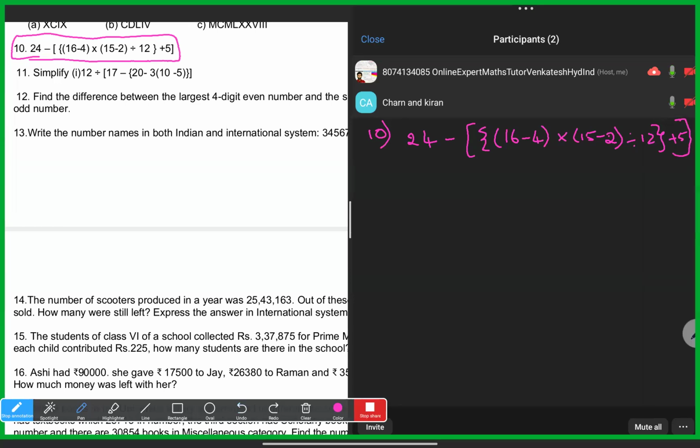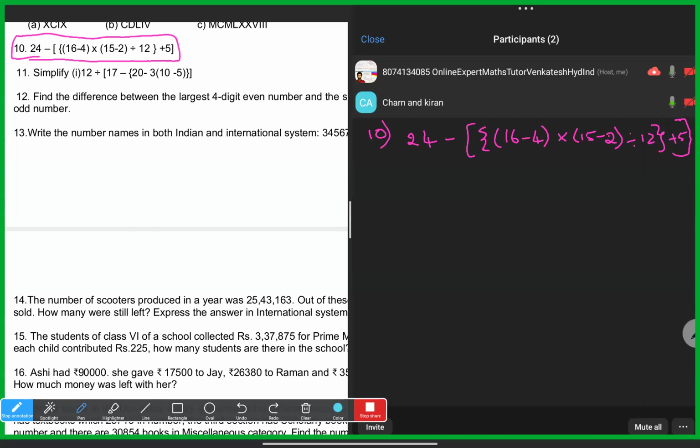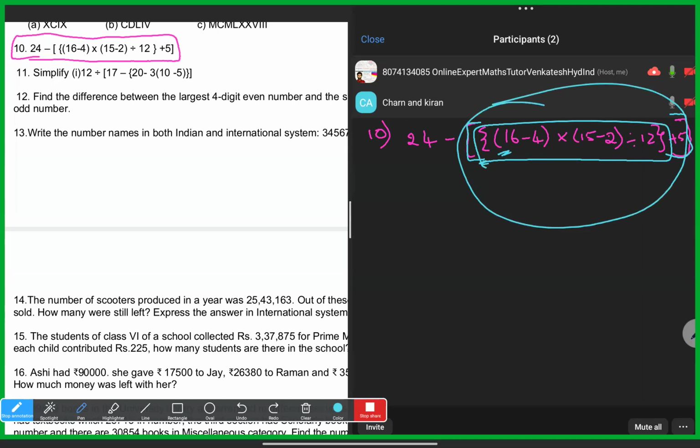Why do they use different brackets? This is the flower bracket, the second one, and this is the third bracket. All mean the same, but the reason they use different ones is that they started here to end it here, meaning the complete thing is inside. In between they use different brackets to show the parts. Till here the flower bracket was opened, it is closed, and the plus 5 with the entire sum is in this rectangular bracket.